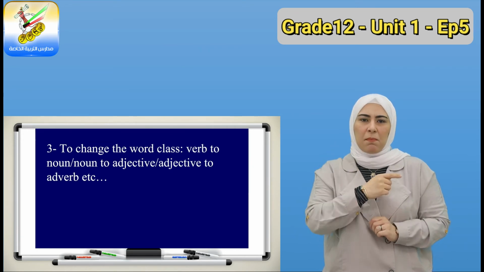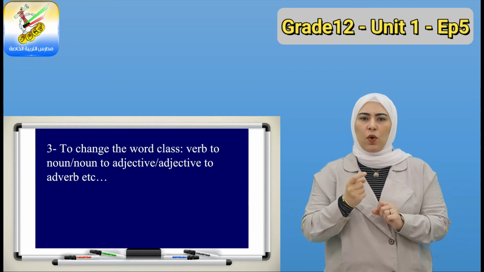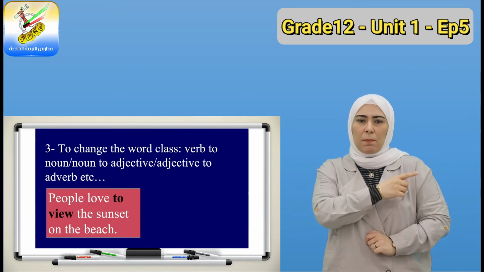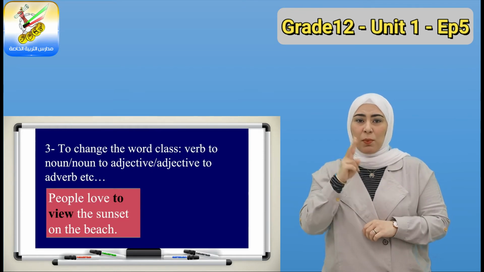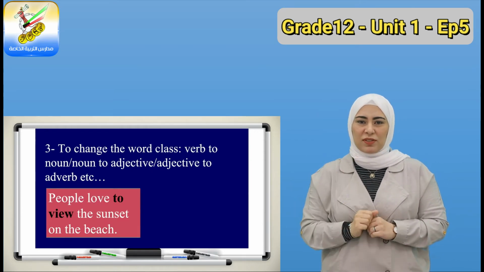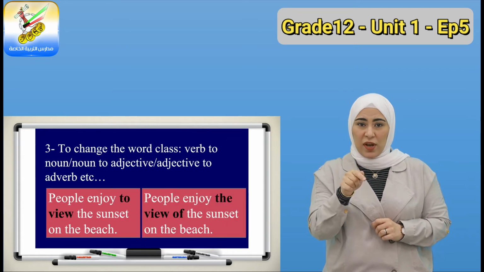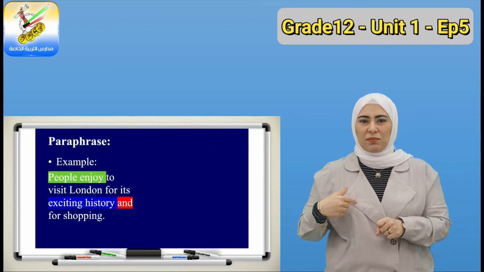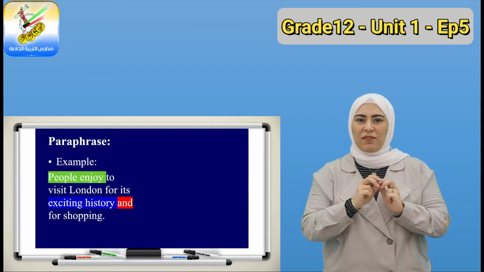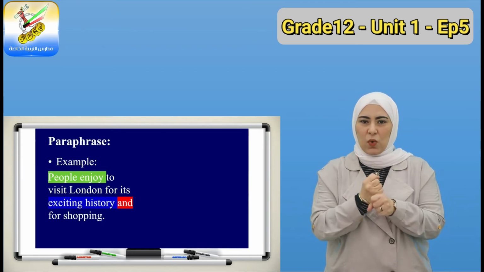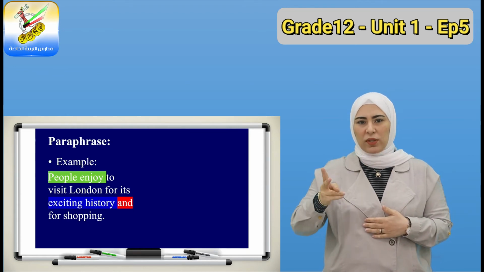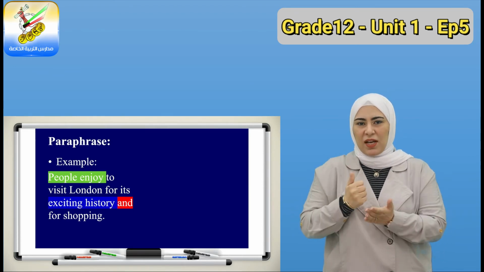If I have a noun, I can change it into an adjective, an adverb, etc. For example, people love to view the sunset on the beach. Here, to view is a verb. I can say people enjoy the view of the sunset on the beach. Try to paraphrase this example alone, and then you can take a look at the answer. Of course, my answer may be different from yours because we each paraphrase in our own style.